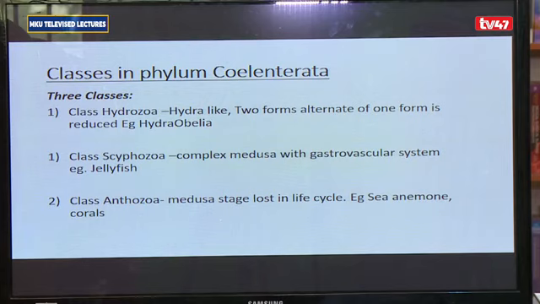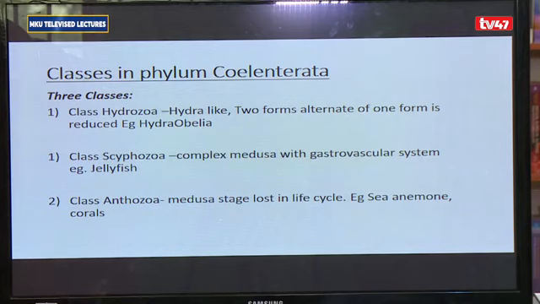To differentiate the three classes, Hydrozoa are hydra-like. In them, we may have the polyp and medusa forms present, and one form may be reduced. In the class Scyphozoa, they are characterized by having a complex medusa form with a gastrovascular system. Gastrovascular meaning a digestive and circulatory system that are intertwined. And this gastrovascular system comprises water-filled canals. For them, the polyp form is reduced.